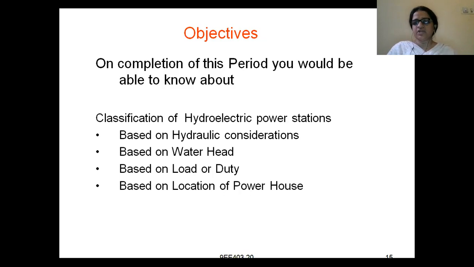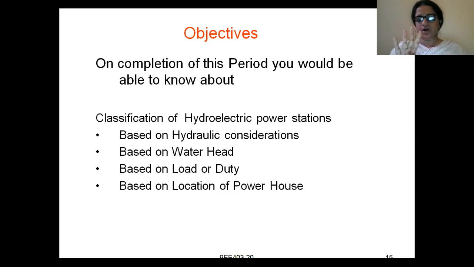Next, on completion of this topic, we will be able to have an idea about the classification of hydroelectric power stations. Already I have covered almost all the parts of hydroelectric power stations. We have not yet covered the classification of hydroelectric power plants. Now I will cover that also. I will explain in detail on what basis hydroelectric power plants are classified.